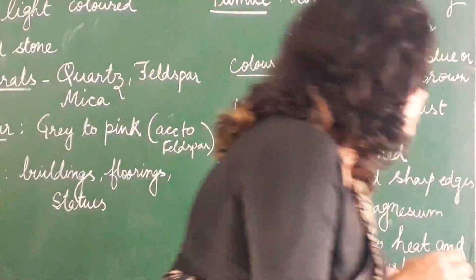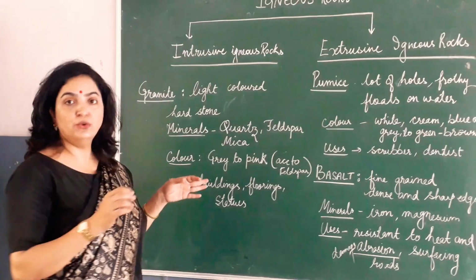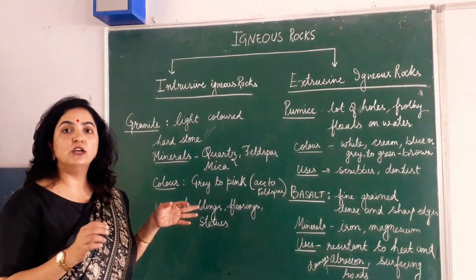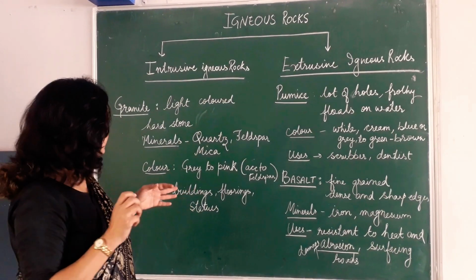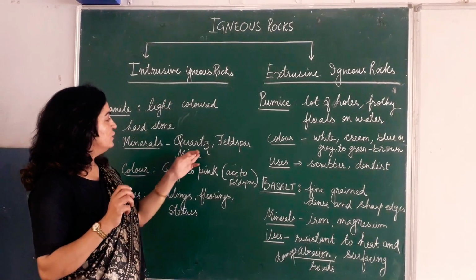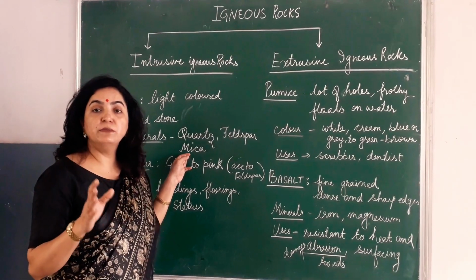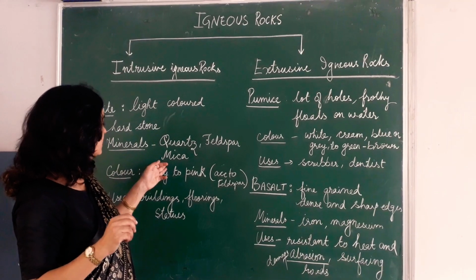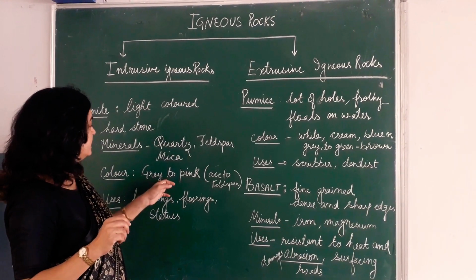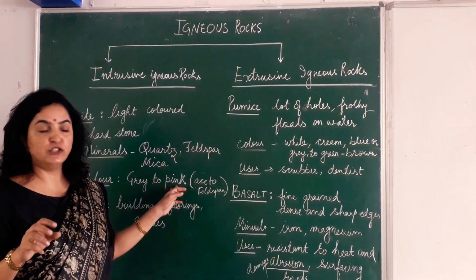Now the properties I will show you. It is a light colored hard stone. Hard because a lot of time is taken for the cooling of magma. Then the minerals which are present, you see quartz, feldspar, mica. There is maximum content of feldspar which makes it hard. And according to this, it is grey to pink in color. It depends on the content of feldspar.